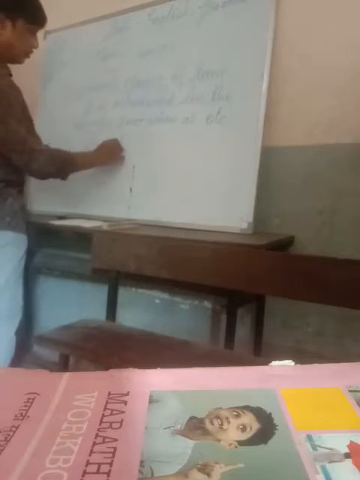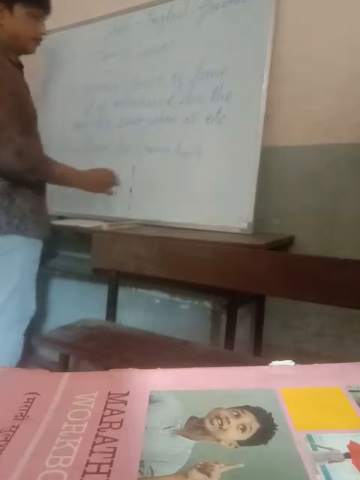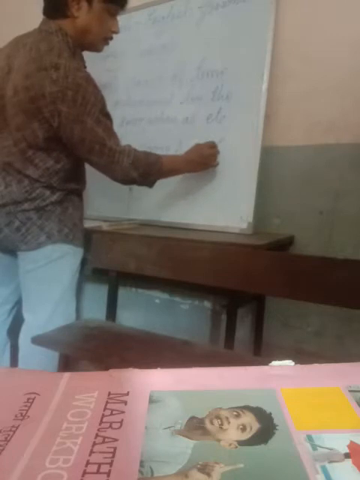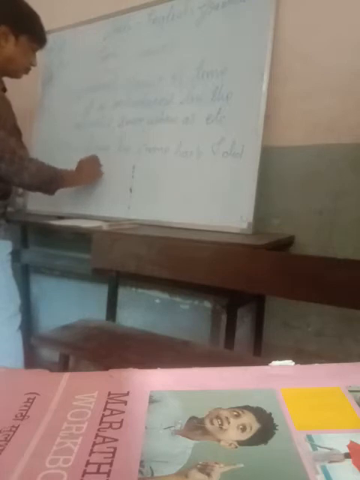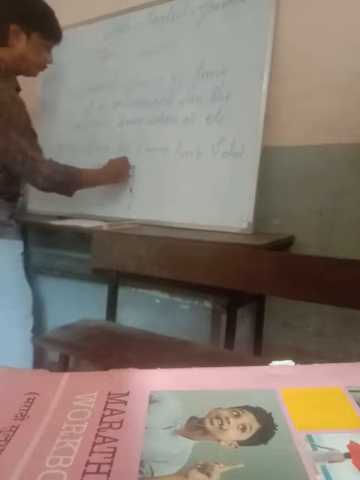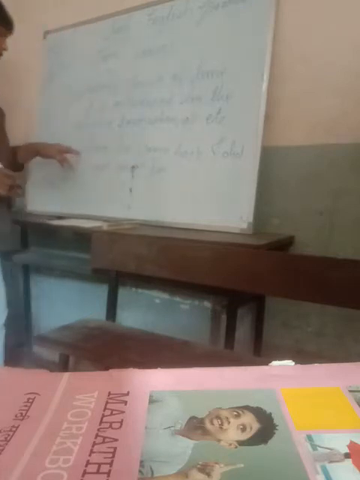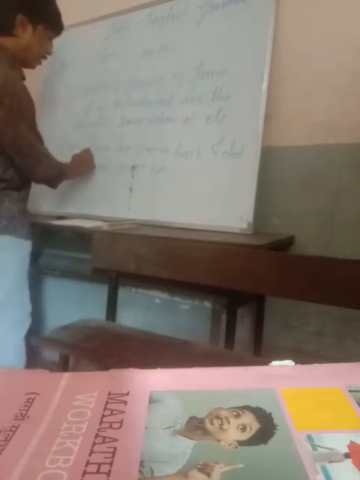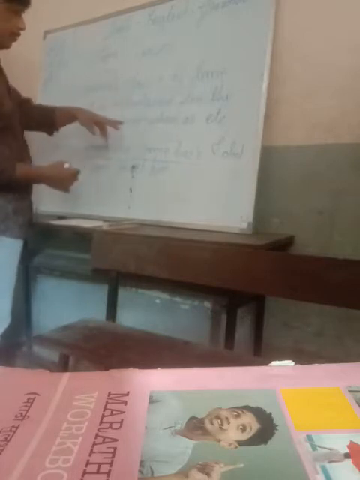Since he came back, I did not meet him. In this sentence, since he came back, in the beginning only, I am underlining that subordinate clause, the adverb clause of time, because the word since denotes time and it came in the beginning.